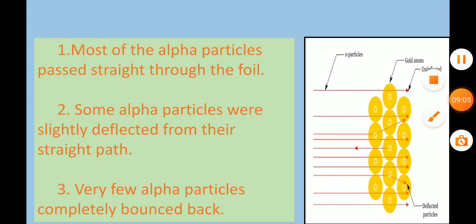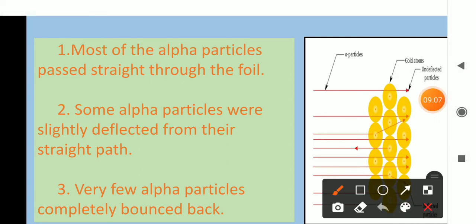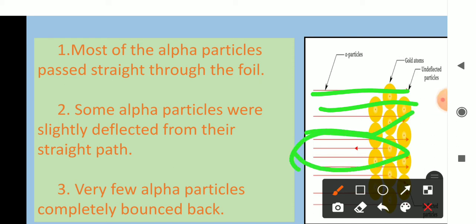This is the picture which shows the observations of Rutherford's gold foil experiment. Look here, the majority of the rays are passing through. Some are deflected to a particular angle, whereas some are bounced back along the same path in which they were allowed to fall.